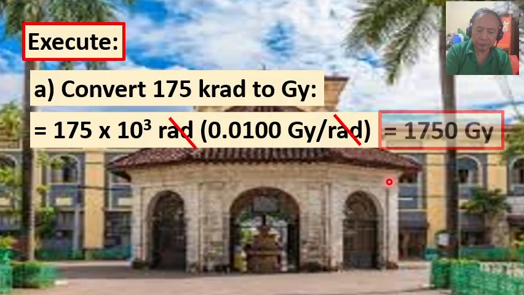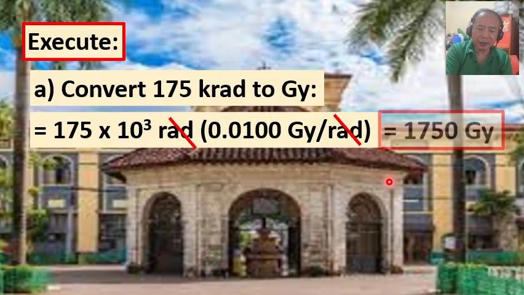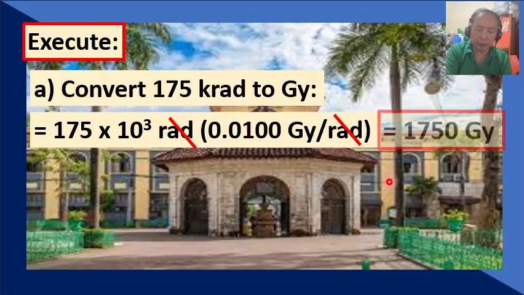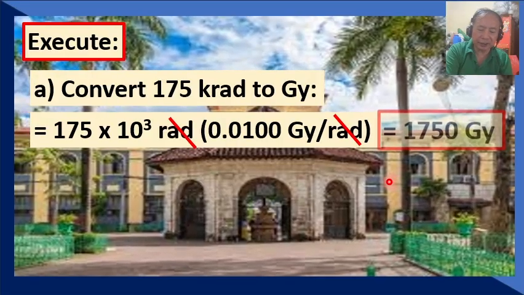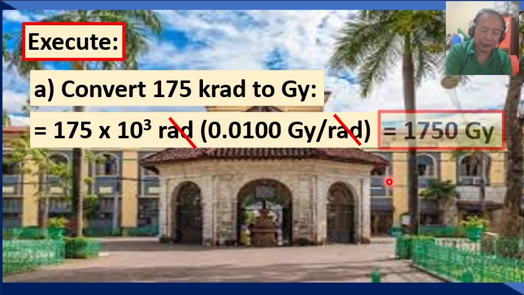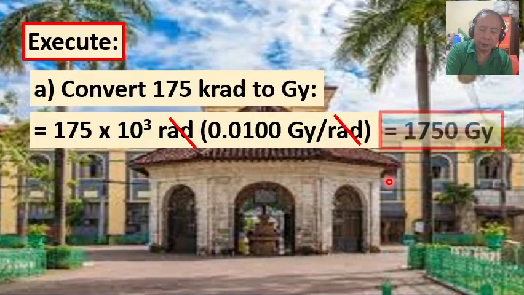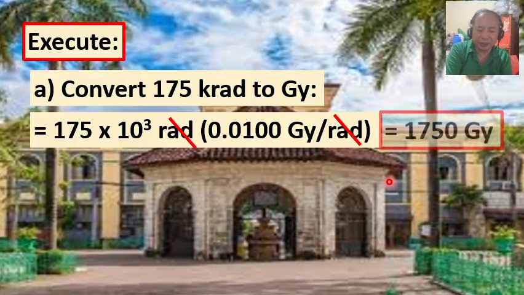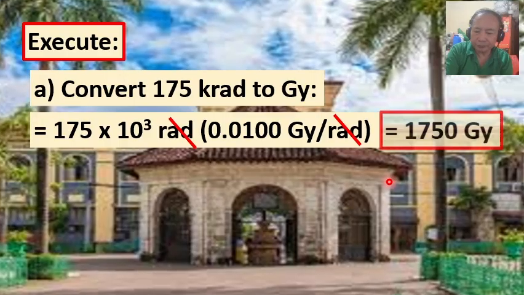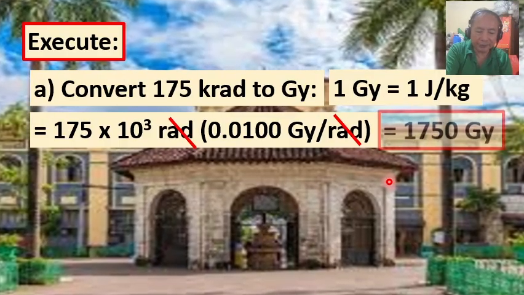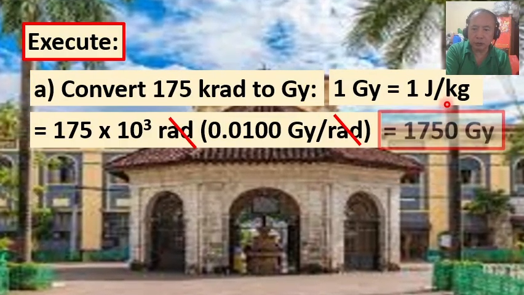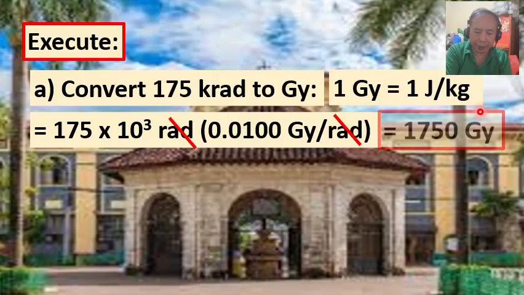Take note, gray is the SI unit of absorbed dose, which literally means the amount of energy delivered to a given mass of the body that is exposed to the radiation. 1 gray is equivalent to 1 joule per kilogram.